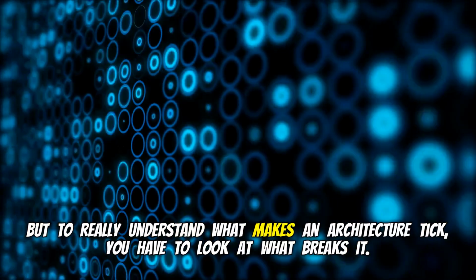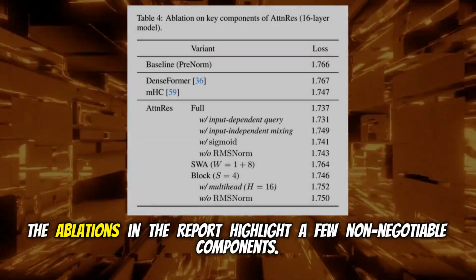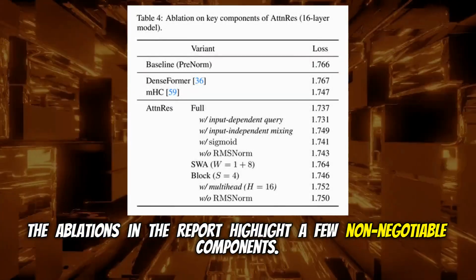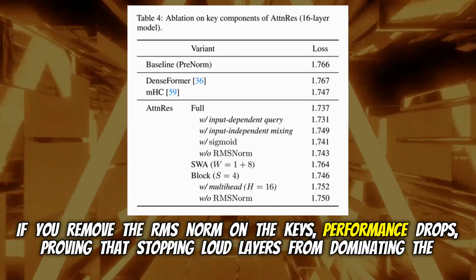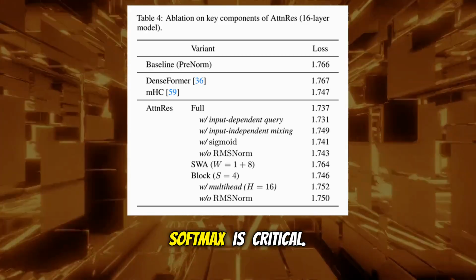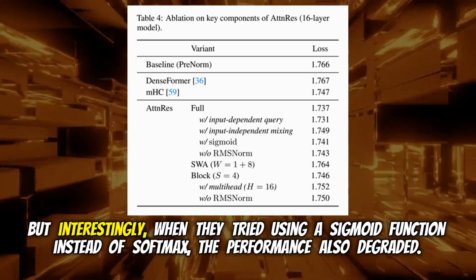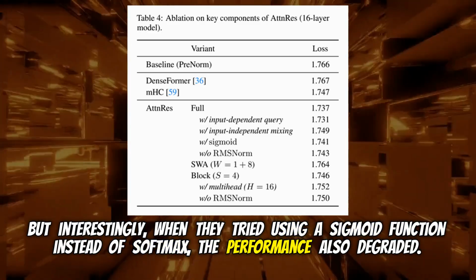That is so cool. But to really understand what makes an architecture tick, you have to look at what breaks it. The ablations in the report highlight a few non-negotiable components. Like, if you remove the RMS norm on the keys, performance drops, proving that stopping loud layers from dominating the softmax is critical. Right. But interestingly, when they tried using a sigmoid function instead of softmax, the performance also degraded.